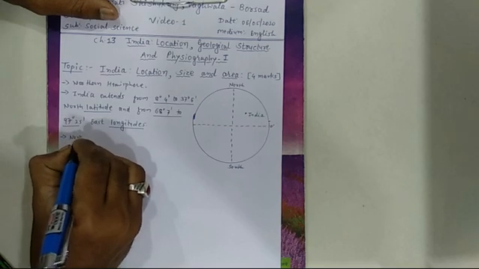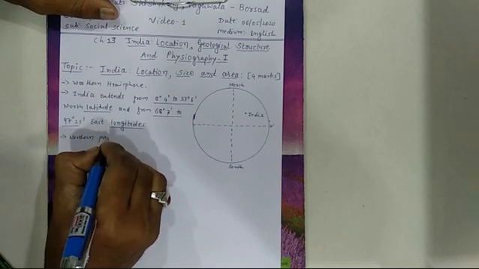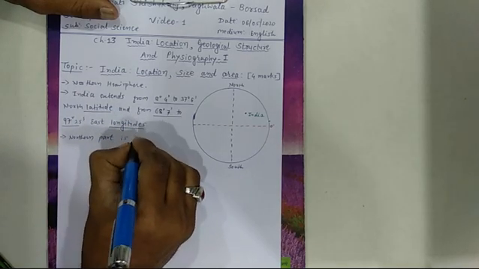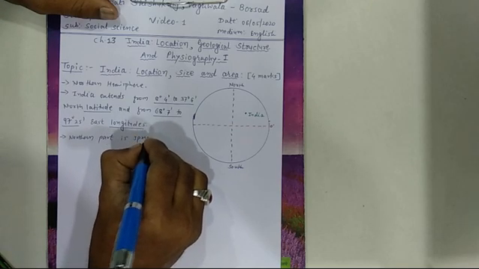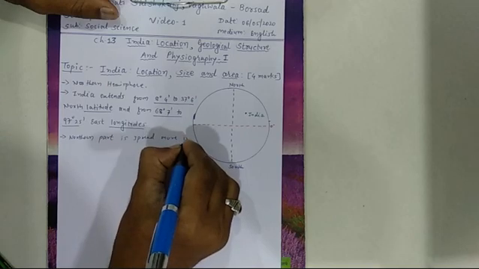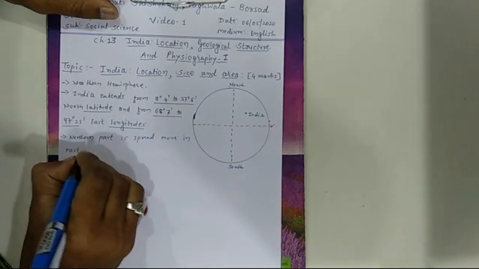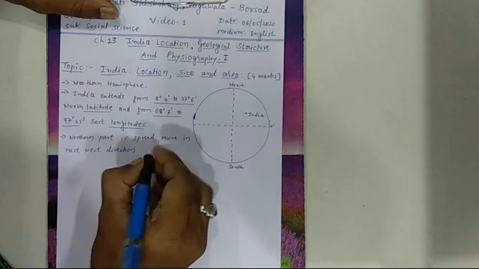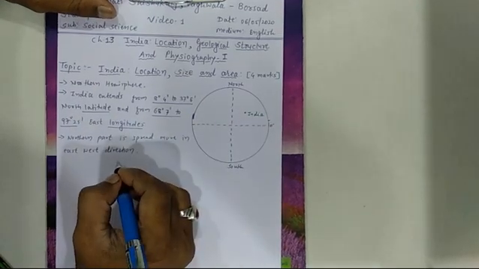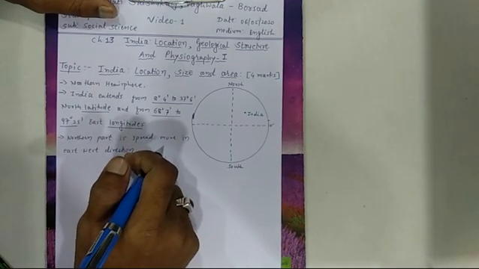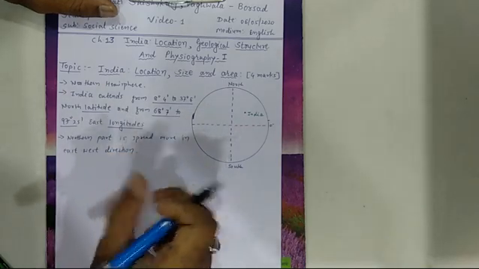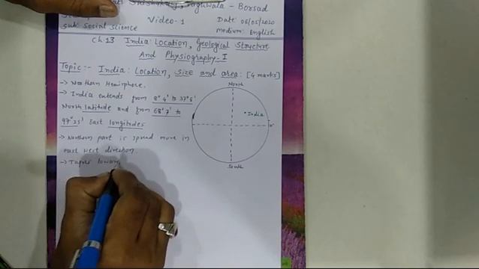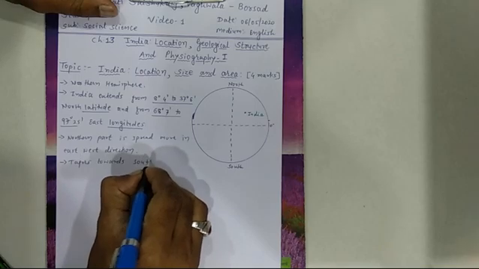So the northern part is spread more in east and west direction, and here we can find in north the large plains and the Himalayan mountains. When it comes to the south, it tapers towards the south. So I write here tapers towards south. I will also show you this on the map.